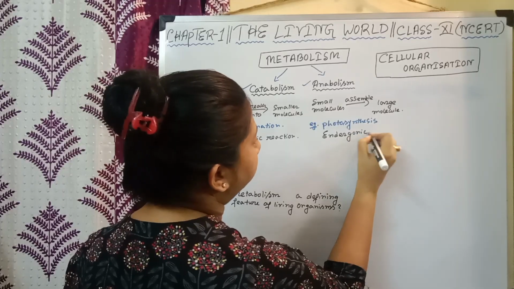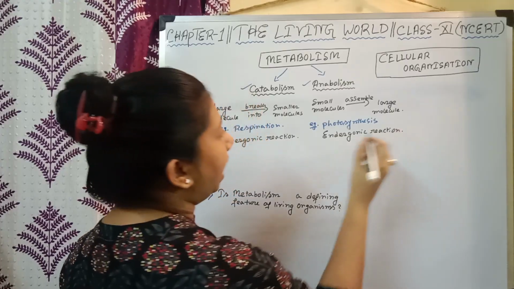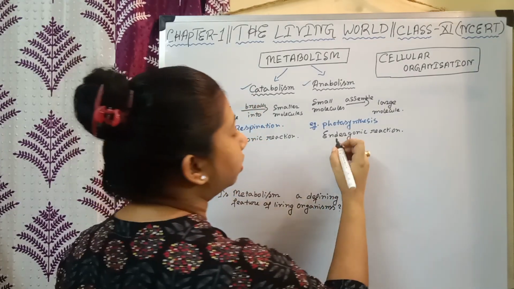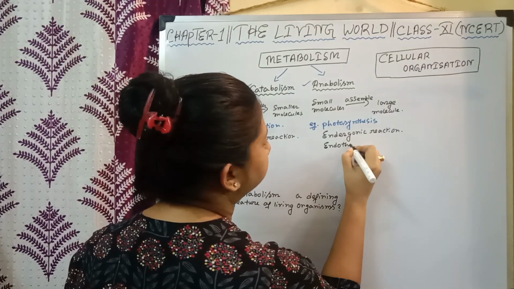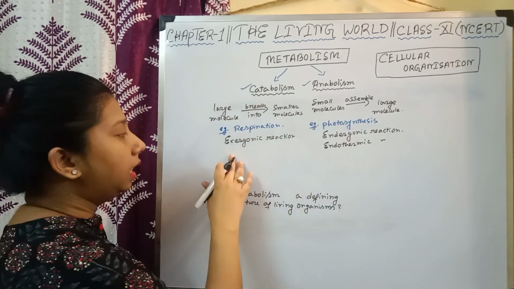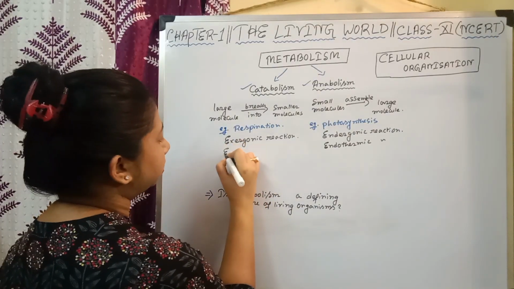We can also call anabolism endothermic reactions. Similarly, exergonic reactions can also be called exothermic reactions.